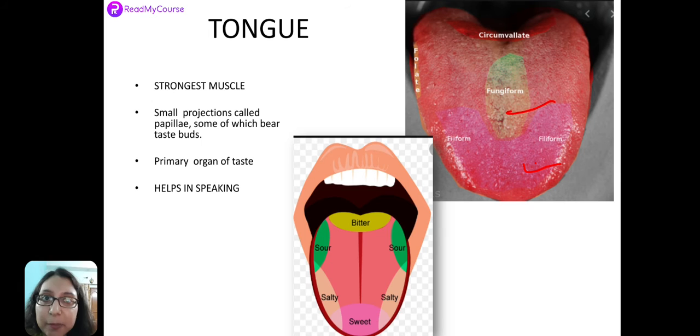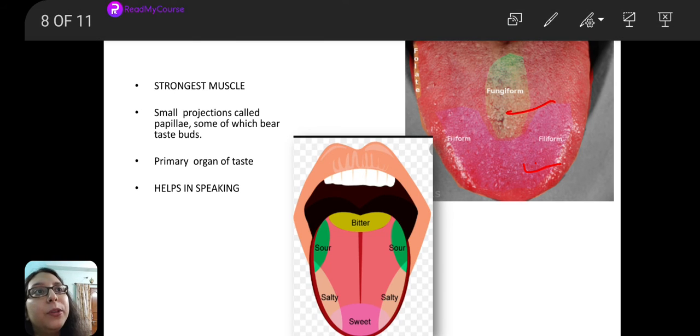What is the importance of these papillae? Now these different papillae have different taste buds which help us in the sensation of taking in the taste. We feel sweet, sour, bitter, salty. How do these things happen? These things happen because of the presence of thousands of tiny taste buds which are present in these papillae in the tongue. Okay. So what are the tastes and where do we find such tastes? See, sweet and salty are in the anterior part, right? Then as we move to the back sides, we have the sour taste at the sides of the tongue, and bitter is in the circumvallate region, bitter taste.